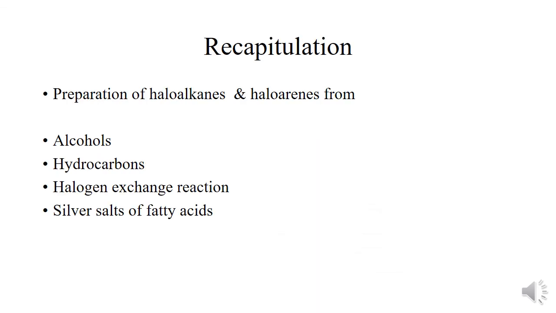So with this, our today's topic is complete. Now it's the time of recapitulation. In our today's lecture, we have discussed the various methods of preparation of haloalkanes and haloarenes from various kinds of substrates. That is, from alcohols by the action of halogen acids, phosphorus halides and thionyl chloride. And we have also discussed their preparation from hydrocarbons, that is alkenes and alkanes, by free radical halogenation. We have also discussed their preparation from the halogen exchange reaction and the silver salts of fatty acids. Besides this, we have also discussed the preparation of haloarenes from diazonium salts by the Gattermann reaction and Sandmeyer reaction.